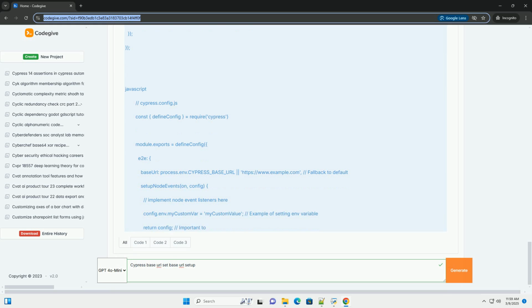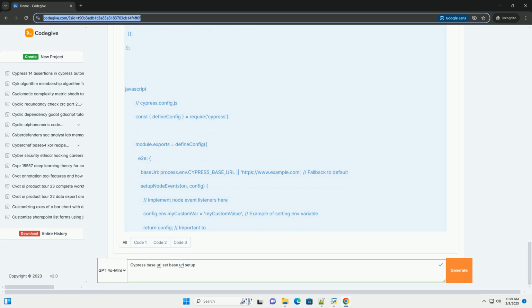Advanced usage and considerations. Environment-specific baseUrl: you might need different baseUrl values for different environments, for example development, staging, production. Cypress provides mechanisms to handle this using environment variables and configuration merging. Example using environment variables. 1. Set environment variables. Define environment variables in your shell or CI/CD pipeline, for example CYPRESS_BASE_URL=https://staging.example.com.